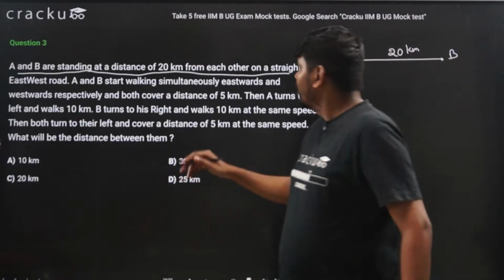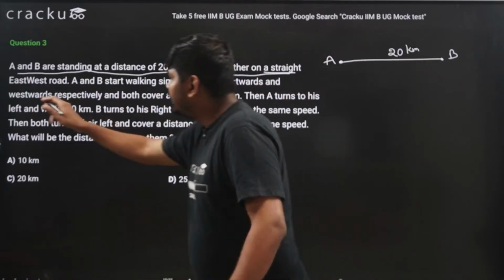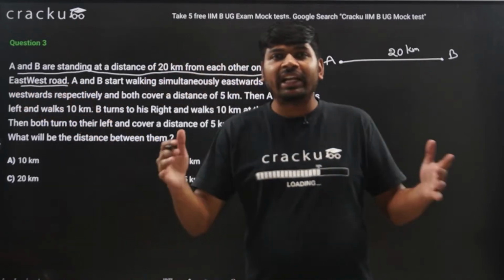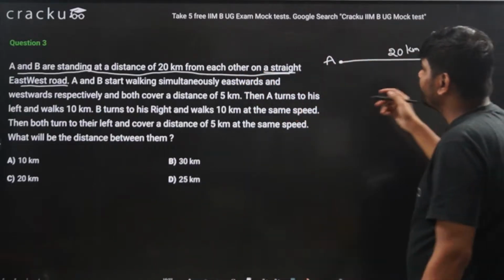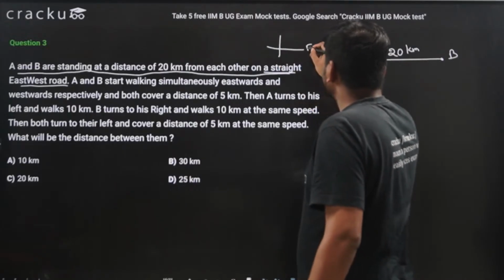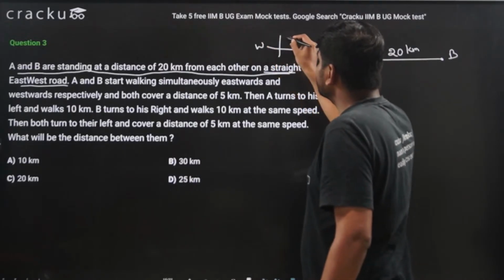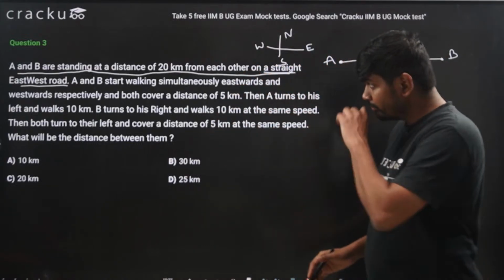Now the road is on a straight east-west road. They are standing on an east-west road. We have also drawn it in the east-west road only, because this is east, this is west, this is north, and this is south.